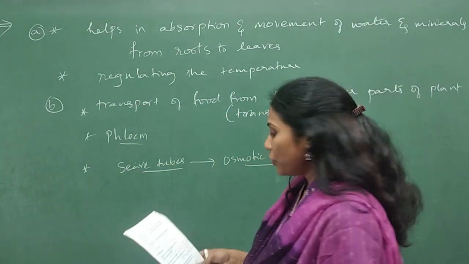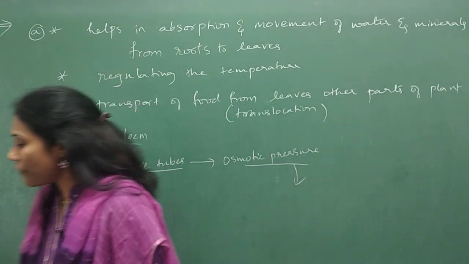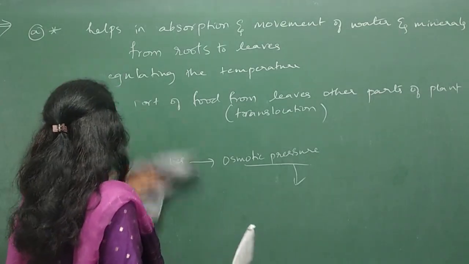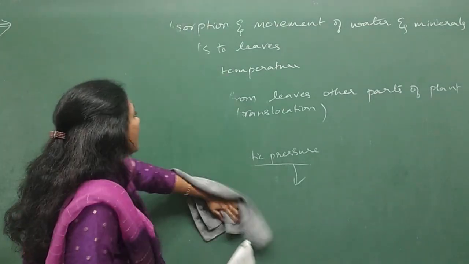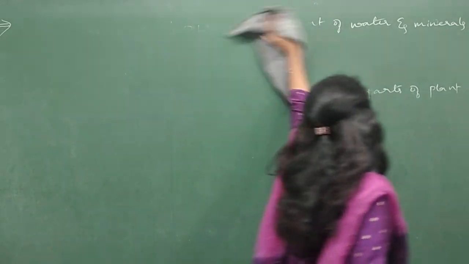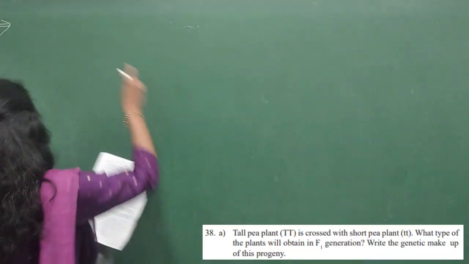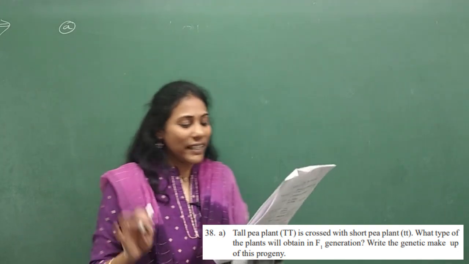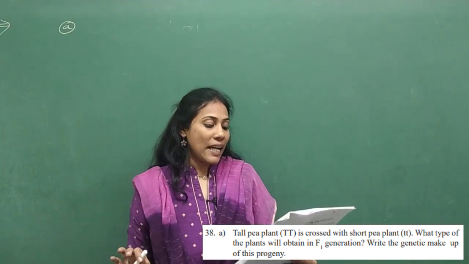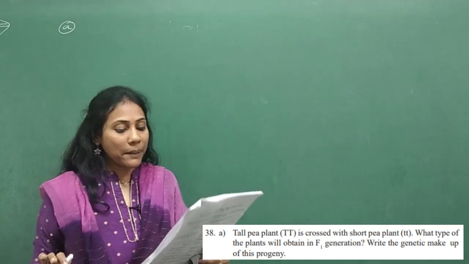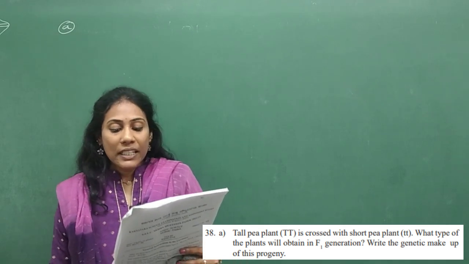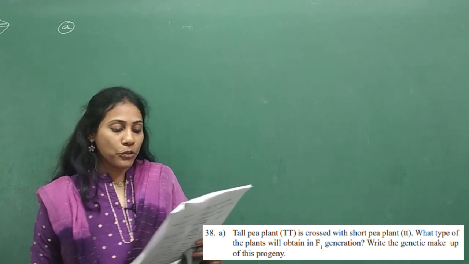Now let us go back to question number 38, which is a 5-marker question, but a very simple question. This is from the chapter Heredity and Evolution. This 5-marker question again has 2 parts, A and B. Look at A, it's very simple. A tall pea plant is crossed with a short pea plant. What type of plants will be obtained in F1 generation? Write the genetic makeup of this progeny.